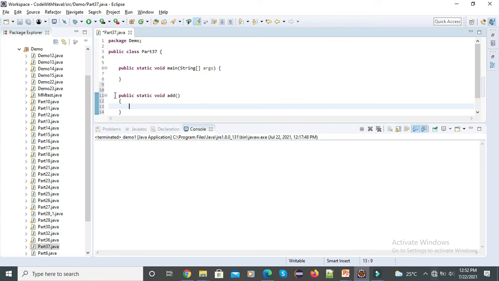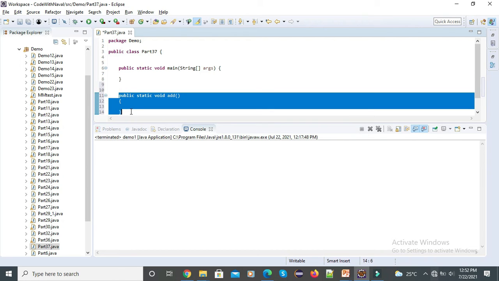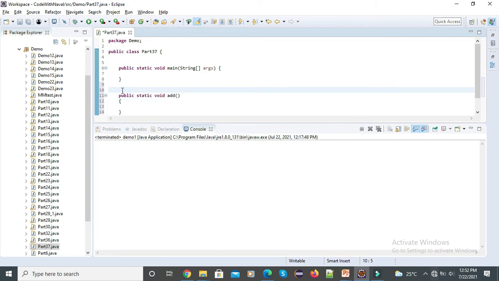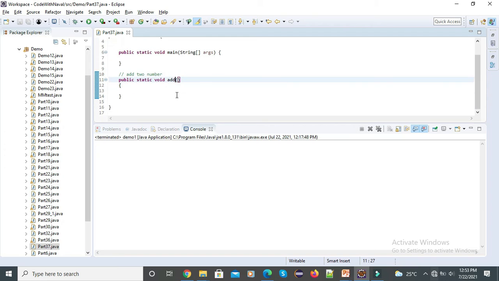I am the developer, and I only know why I use this method, for adding two prices, for adding two products. I only know why I use this add method. I can simply write my comment here: add two number. This is the add two number method.